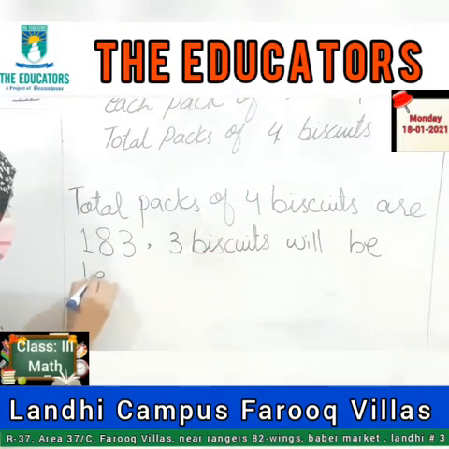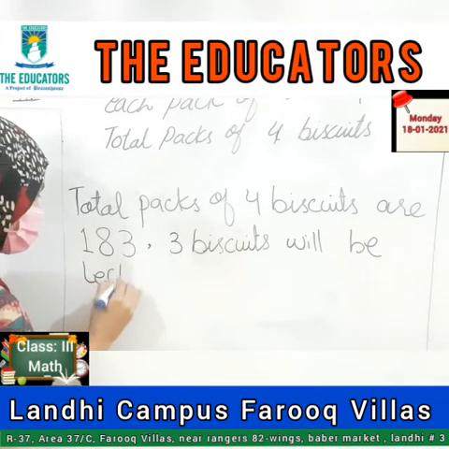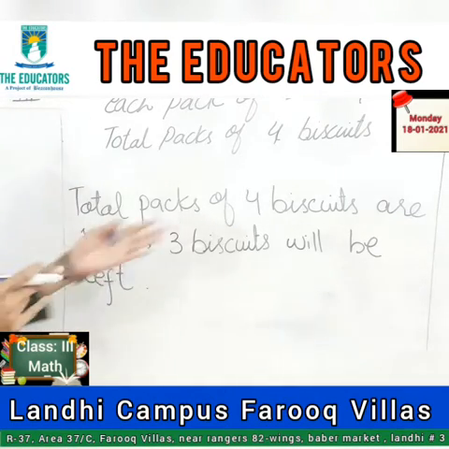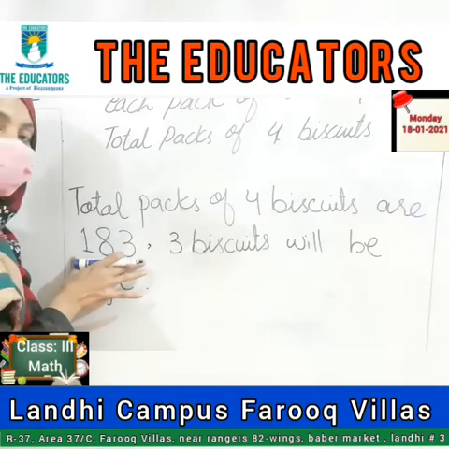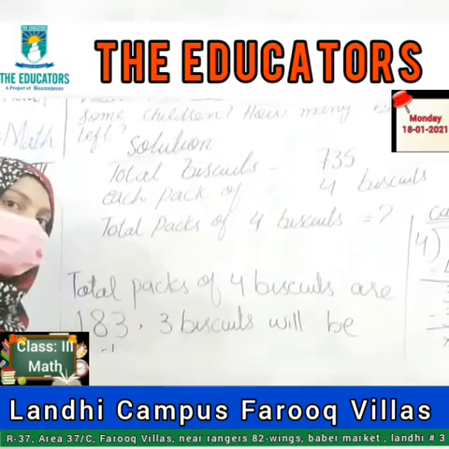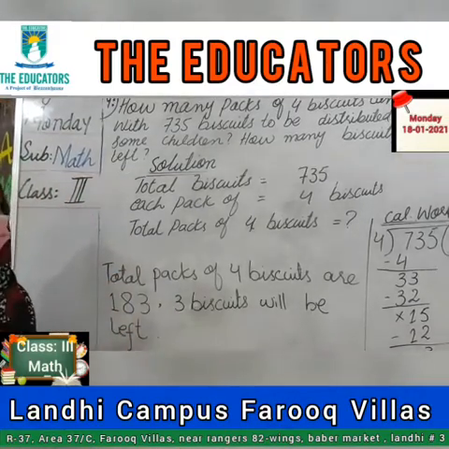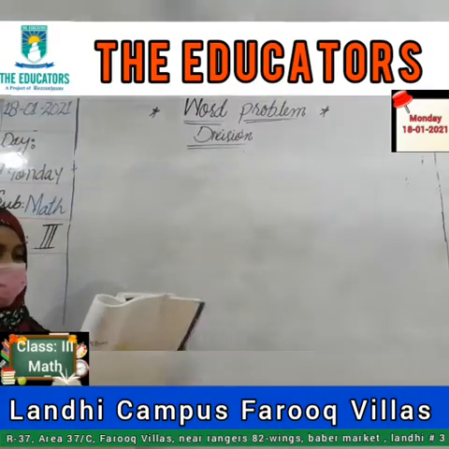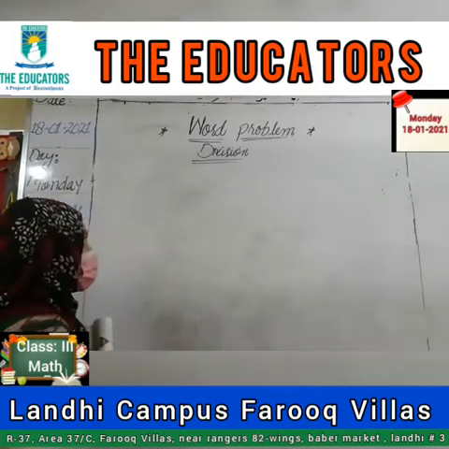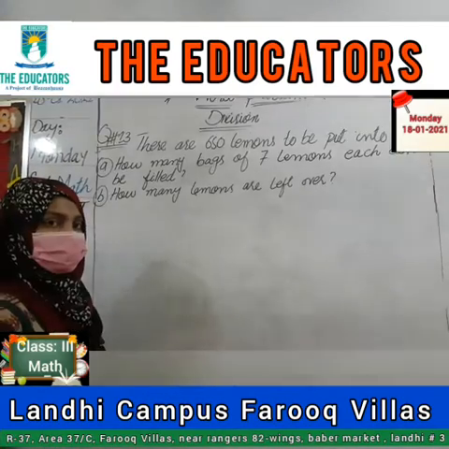Look at here carefully. It means we will make packs of 4 biscuits. 183 packs we will make, and the remaining biscuits are 3. This is your answer. After this, student, now come toward question 13. I am writing here question number 13.